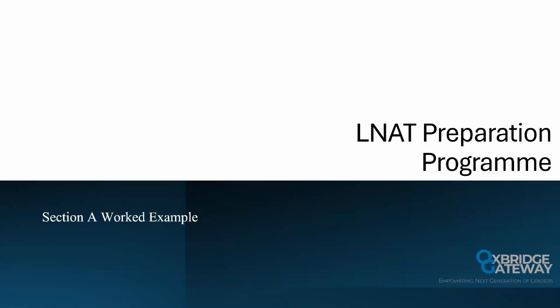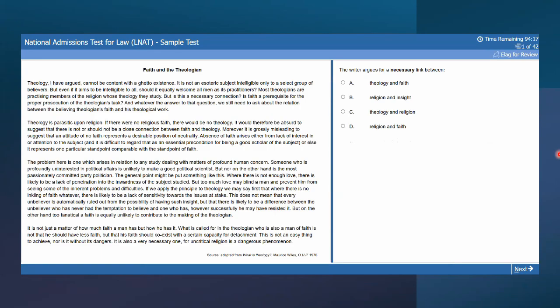Let's break down a sample question from section A of the LNAT together. This is the reading comprehension section of the paper. Here's what section A typically looks like. As you can see, it consists of comprehension questions over here based on a passage here, which is usually about 500 words long. There are 12 passages in section A, each followed by 3 or 4 questions.